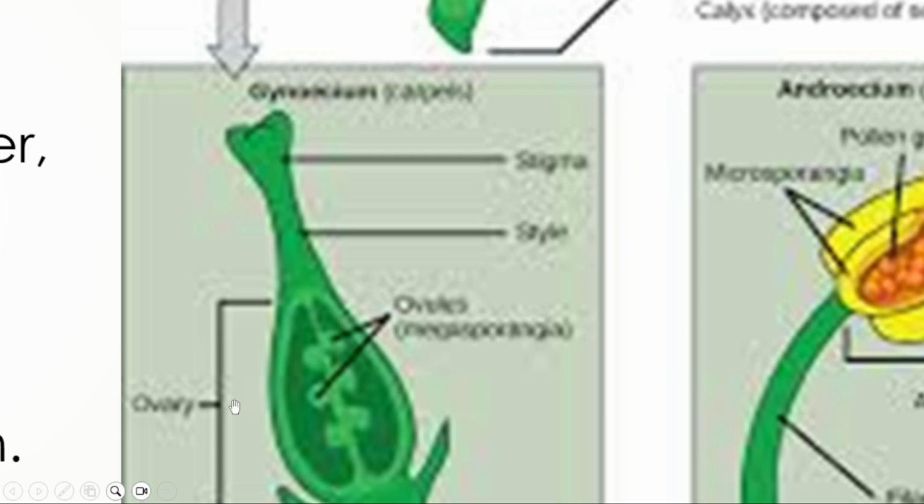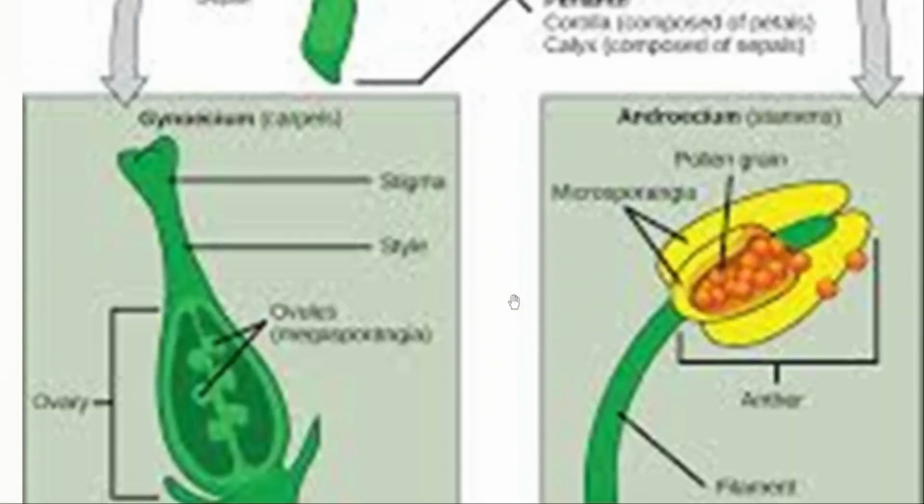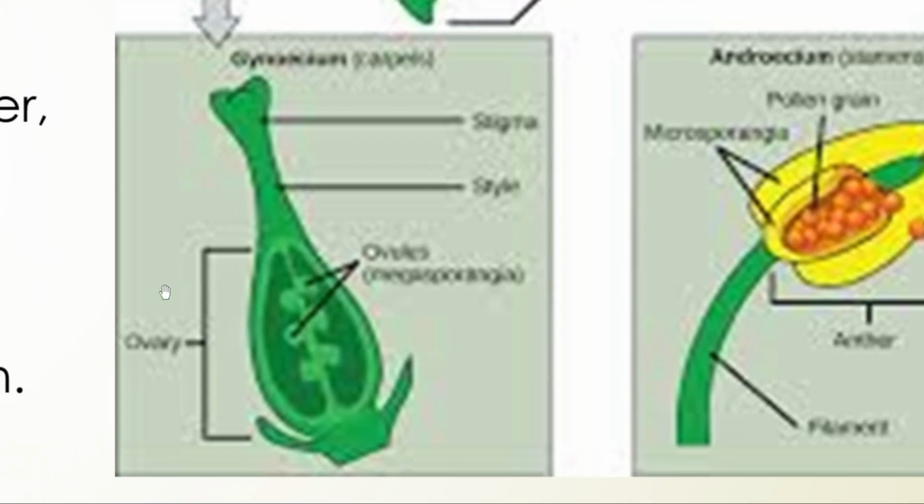That portion is the ovary. So androecium is the male, gynoecium is the female. Androecium has two parts, anther and filament, whereas gynoecium has three parts: stigma, style and ovary. Is that clear? That's good.